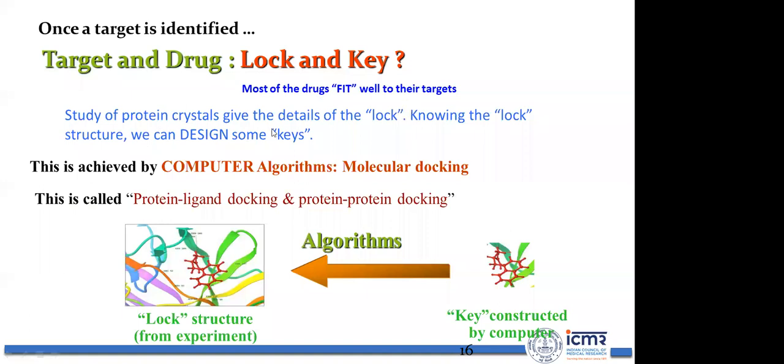As you know, protein structures are studied through protein crystallization or NMR technology. The study of protein crystals gives details of the lock, that is the protein. Knowing the lock, that is the protein structure, you can design some keys. So this is the fitting of the protein target and ligand. Once you have identified the target, you have to validate it, and computationally also you can validate the target.